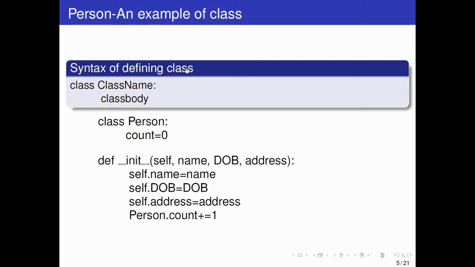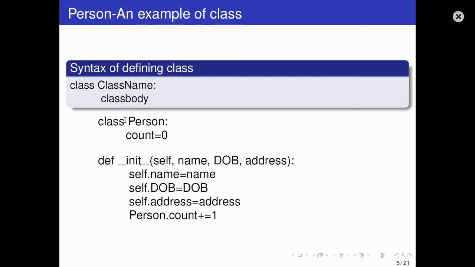The syntax of defining a class. What is the syntax to define a class? Class is a keyword you have to write, like you write def for a function. In that way you write class, and then the class name. It depends on what name you want to take for the class, but the convention is that whatever name you take, it will start with a capital letter. So the first letter will be capital, and then you write the class body.